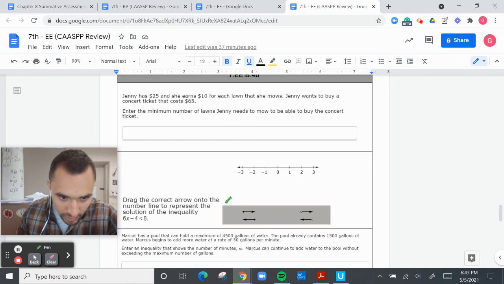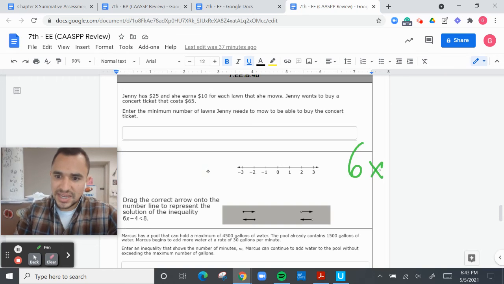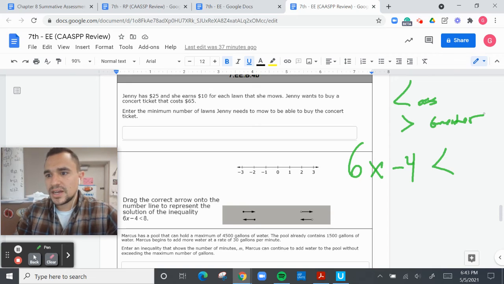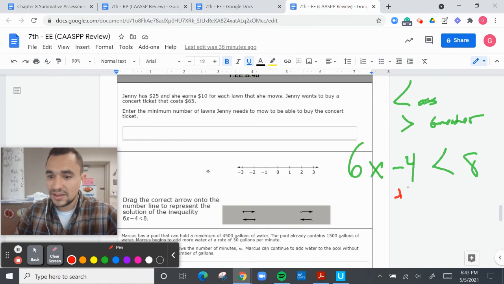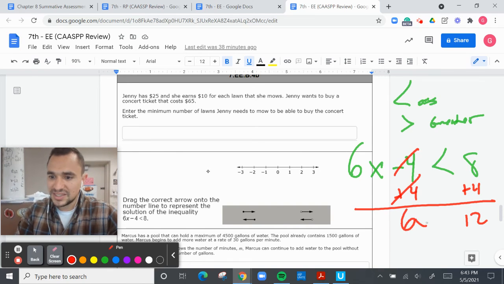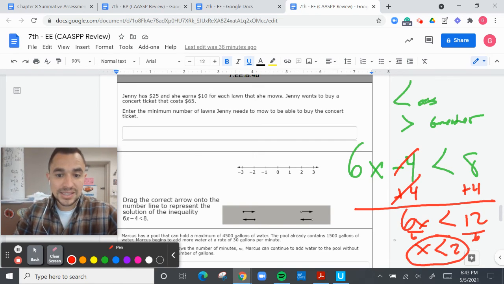Drag the correct arrow onto the number line to represent the solution to the inequality. Okay, so we have 6x minus 4. This is less than, and this is greater than. So 6x minus 4 is less than 8. You do the same thing as in solving. I'm going to add 4 to both sides. That's going to be a 12. This cancels out. So we have 6x is less than 12. So x is less than 2.